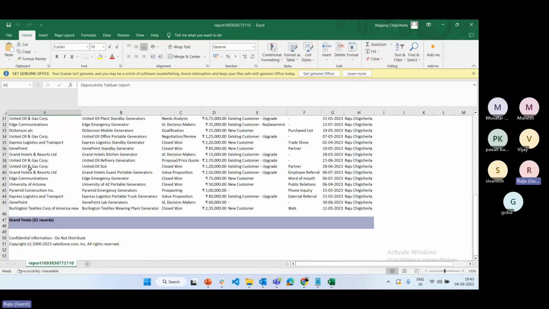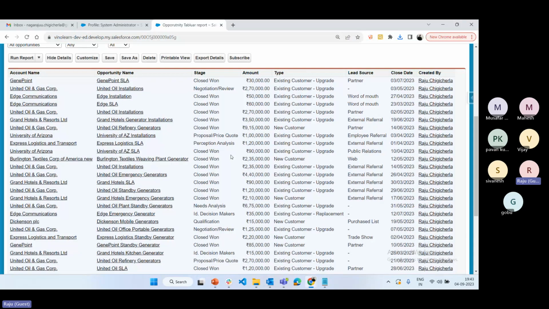See, this is how we can export the details by using printable view. But I don't recommend this option. Don't use this option if we are sharing to another user. Why? Because the printable option is occupying more space. We have a limitation, right, while sending email.